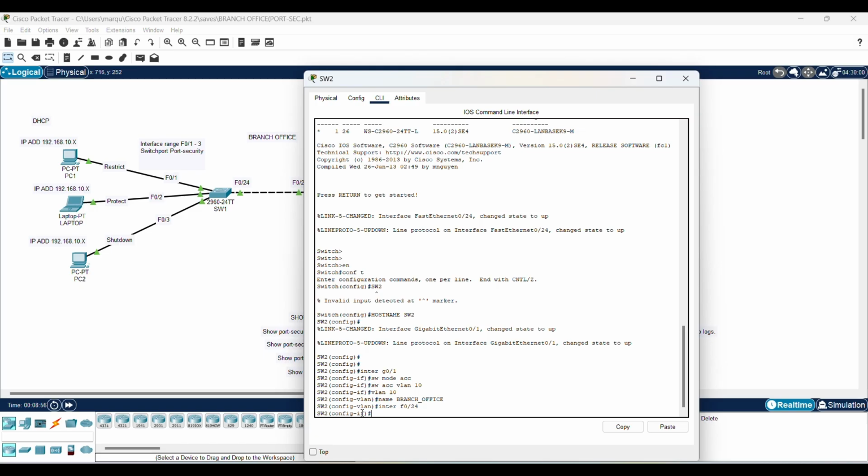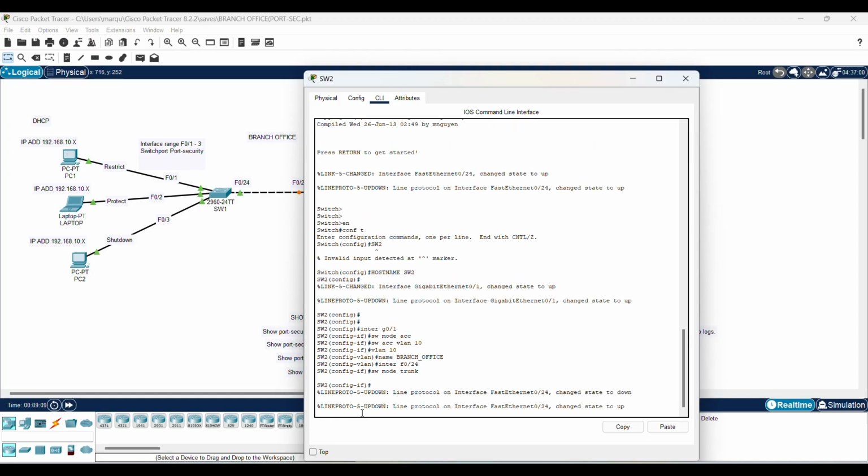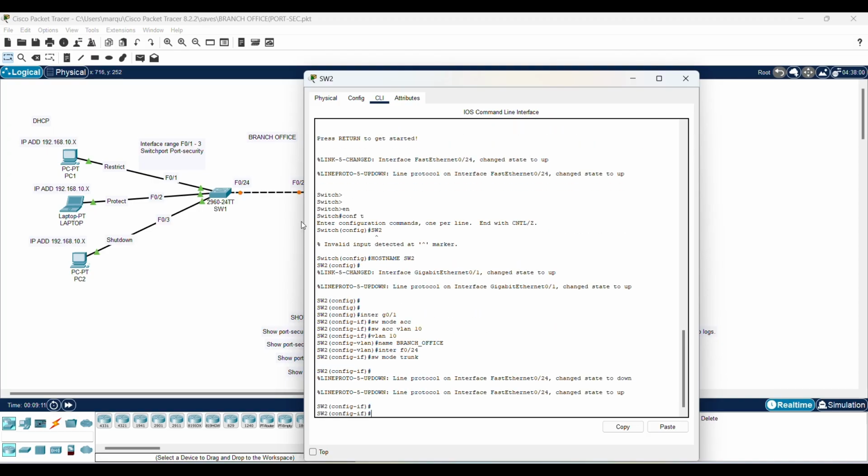Now, F0/24 is connected to switch 1. So I also want to make sure that traffic goes through, and I will do a trunk. I'll do a trunk, and that's looking good. Okay.